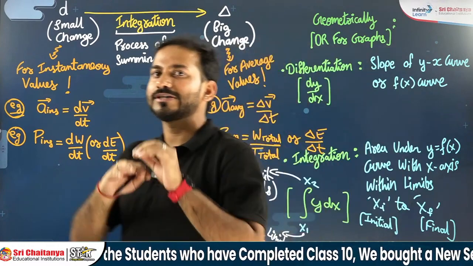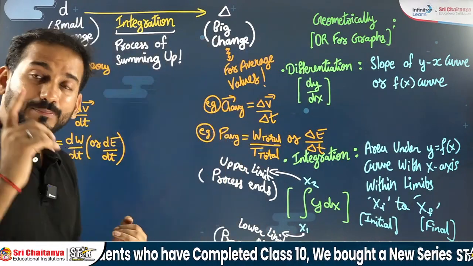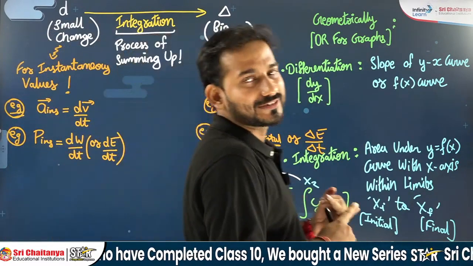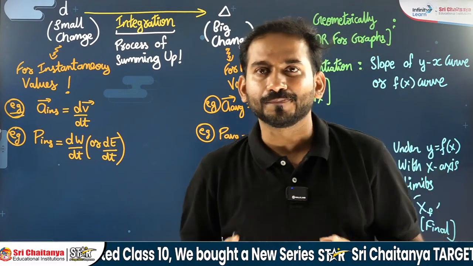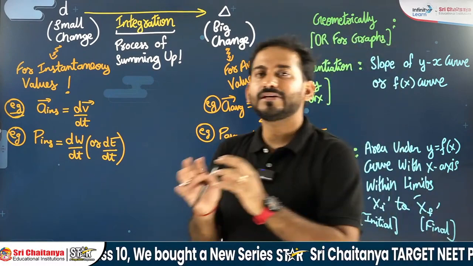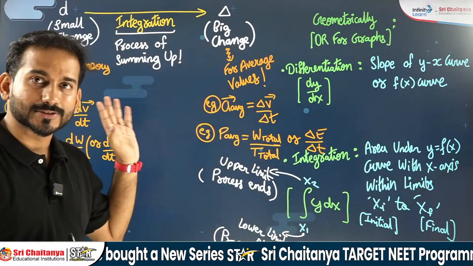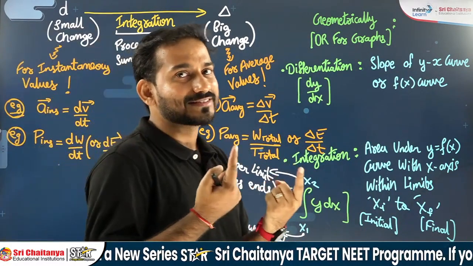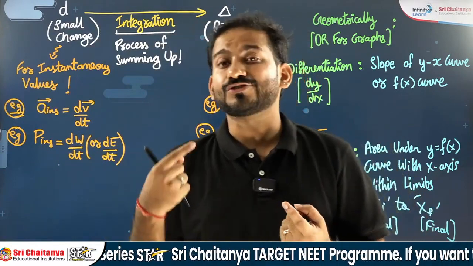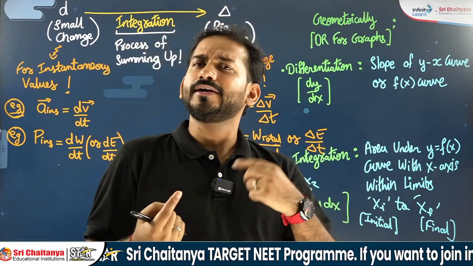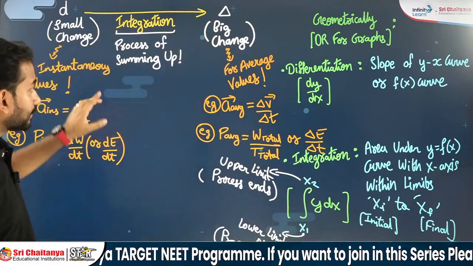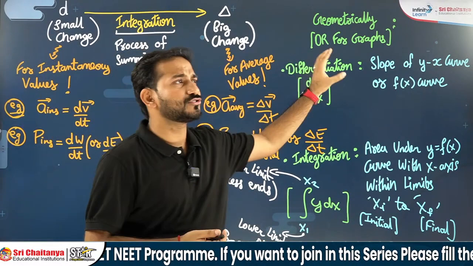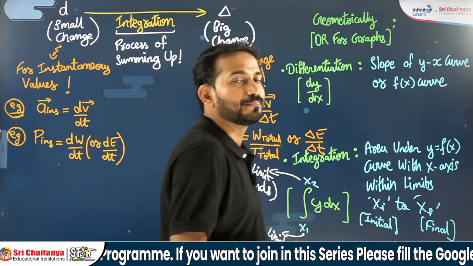So in physics, both the changes are required, sir. And the branch of maths that deals with the changes, we call it the calculus. Calculus has many other applications also, but calculus will be primarily used in physics for dealing with the changes. Now there are two types of calculus: differential calculus, which you call differentiation; integral calculus, which you call integration. They have some geometrical significance also.